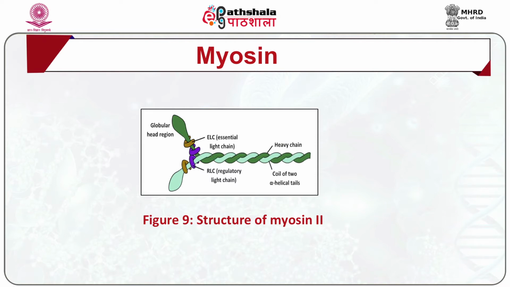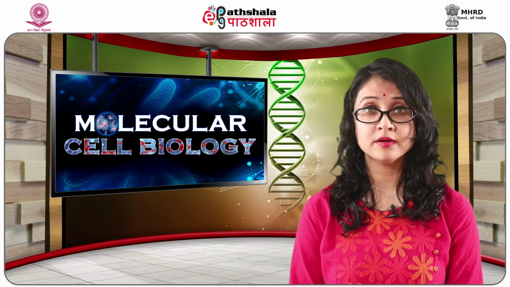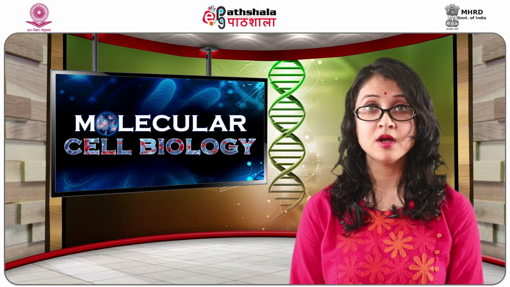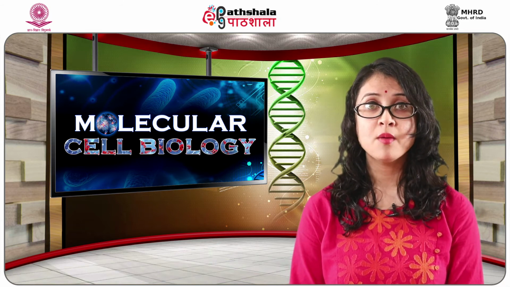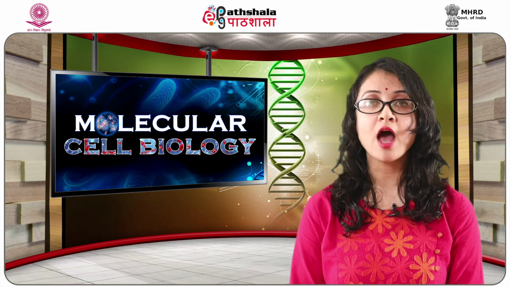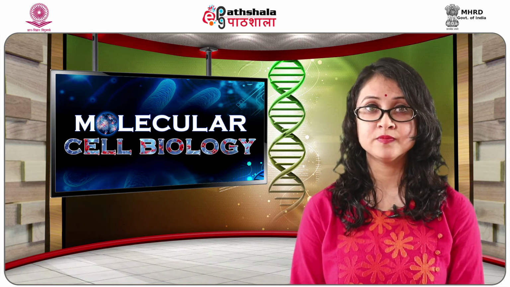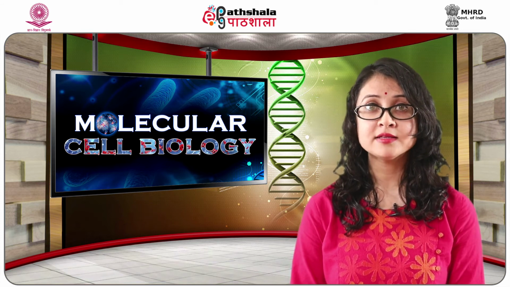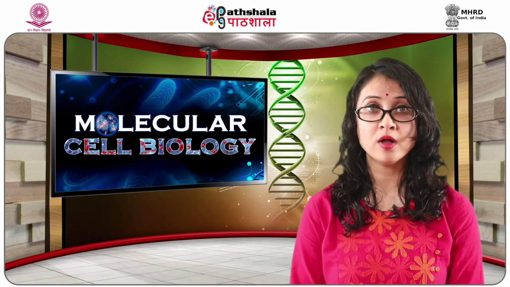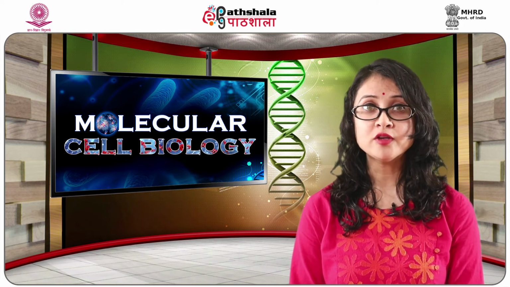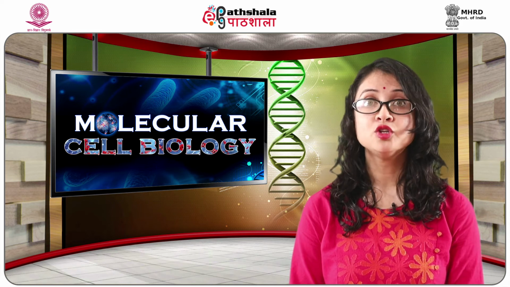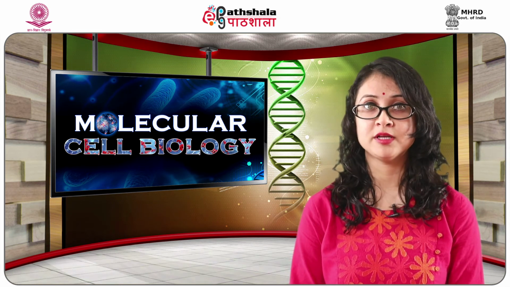For the movement to occur along the actin filament, the myosin head requires binding of ATP, which is hydrolyzed to aid the movement. The myosin head has an actin binding site also. Hence, the myosin head uses ATP to pull on an actin filament.